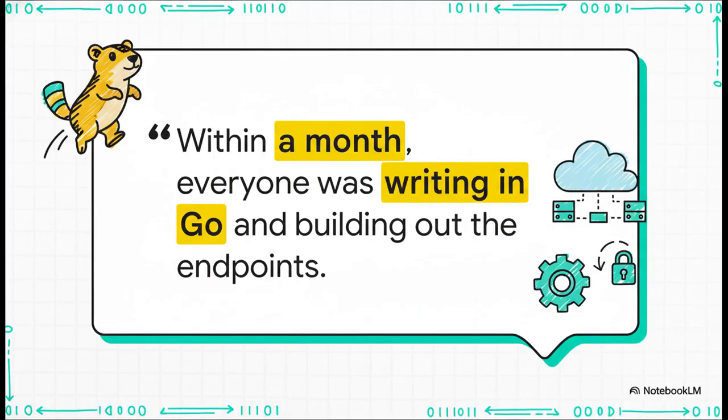Check this out. This quote from Capital One is just incredible. They said within a month, their whole team was up and running, writing Go, and building out endpoints. That's how fast you can pick it up. The simplicity and flexibility mean that teams can become productive in no time, which is a massive advantage for any company.